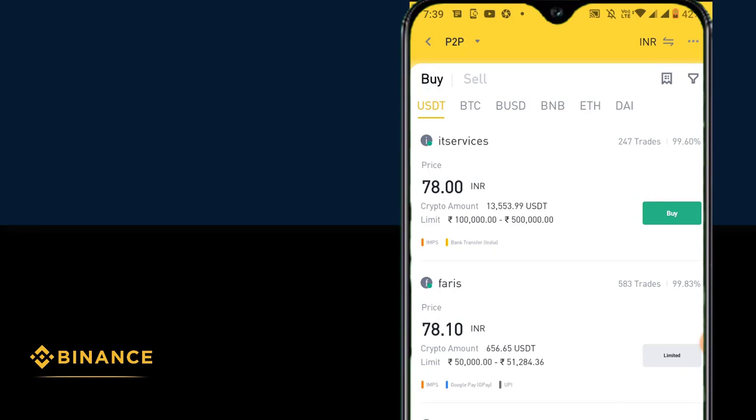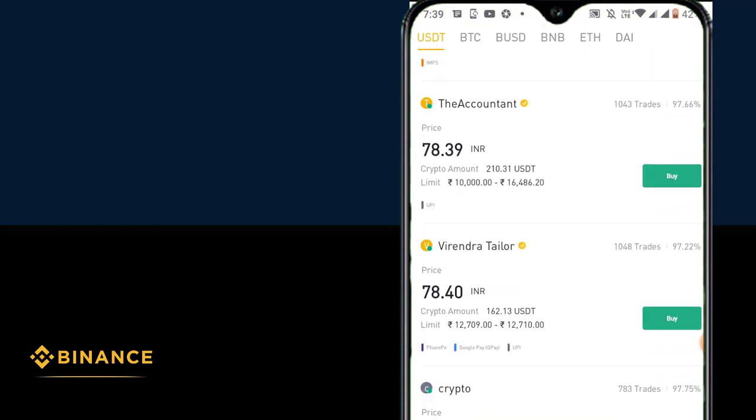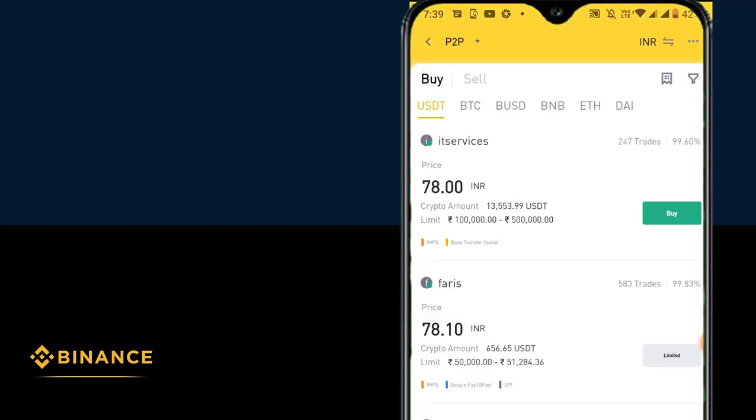So all you have to do is select the right person, and if you trust them, you will be able to do more business in the future. Also, it's nice to get connected with professional traders. In my case, you can see there are many Indian traders available who are willing to sell US Tether. The one important thing you have to do in P2P trading is select the right person, who has very good feedback and has completed most orders. That is the person we're looking to do business with.